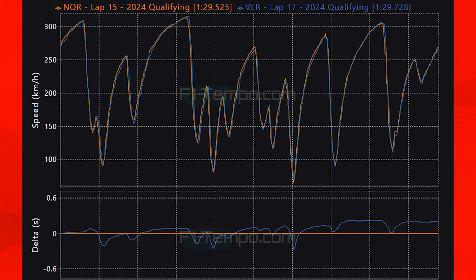Let's compare then the laps of Norris to Verstappen, and when you take a look at these two laps, you can see just how back and forth it was between the two drivers, and honestly, it's a bit of a surprise. Verstappen was actually faster than Norris in the slow speed, as it looks like Red Bull have potentially fixed some of their issues in those slow speed corners, and the car does look like it's starting to work for them again over the curbs and tighter corners.